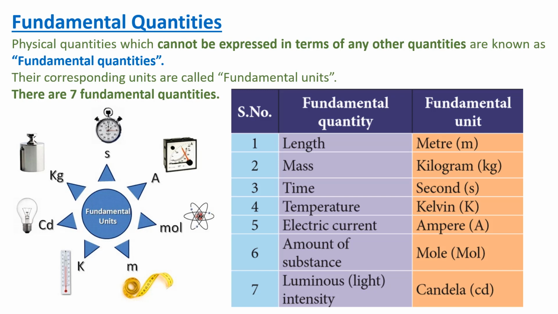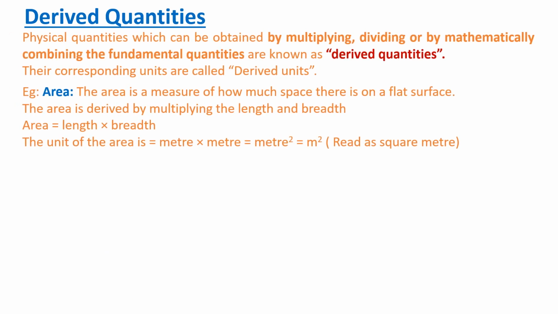Next we are going to learn about derived quantities. I already told you that derived quantities are derived from the fundamental quantities, isn't it? Physical quantities which can be obtained by multiplying, dividing, or by mathematically combining the fundamental quantities are known as derived quantities.